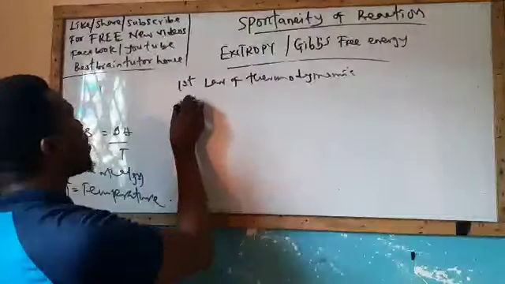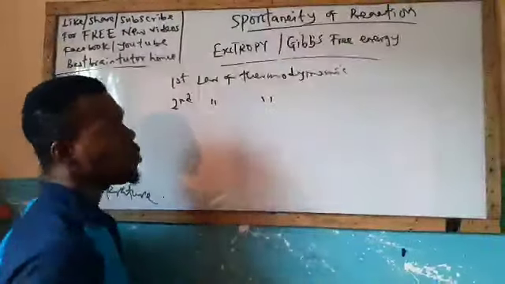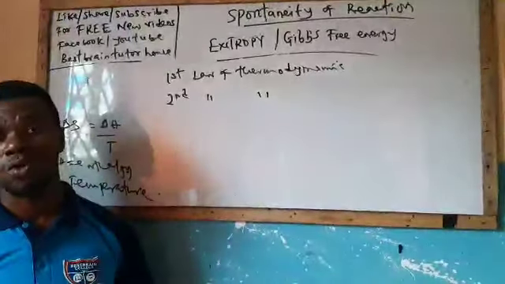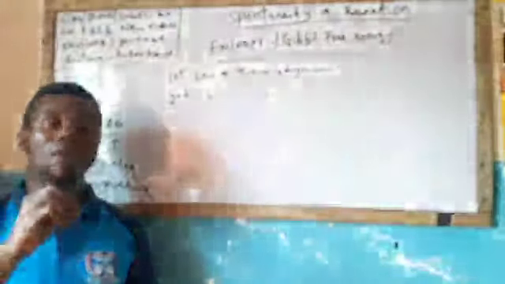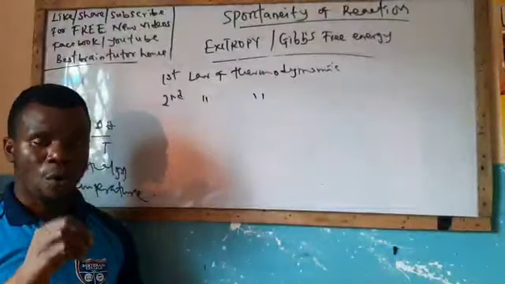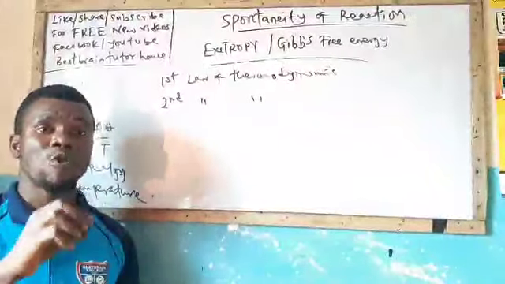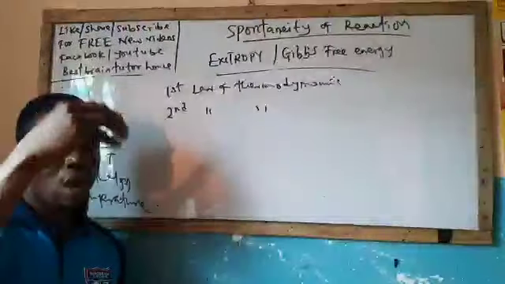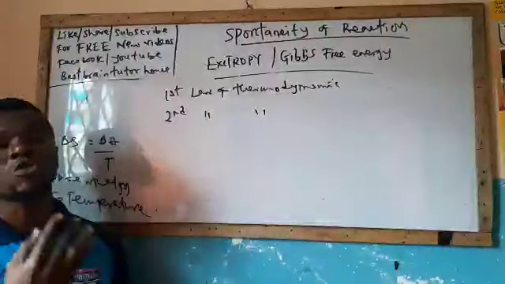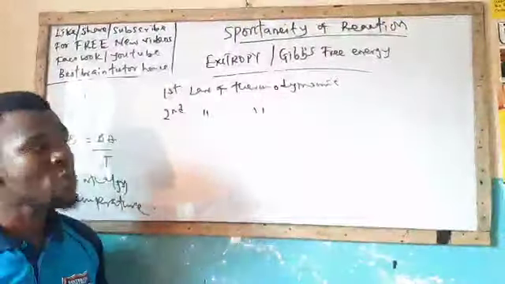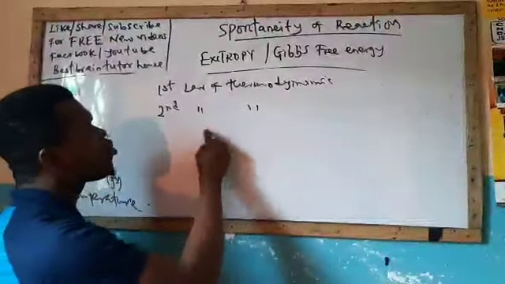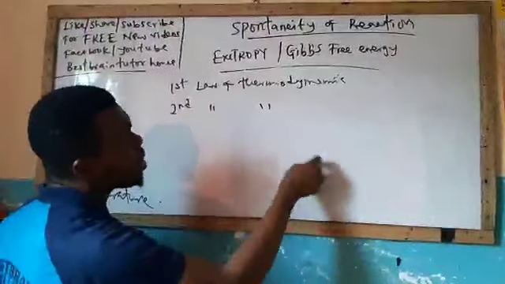Now the second law of thermodynamics is stated in both chemistry and biology, but for now we are looking at the case of chemistry. The second law of thermodynamics states that for a spontaneous process to occur, there will be an increase in entropy between the system and the surrounding. Meaning that for us to describe a reaction to be spontaneous, there will be an increased entropy between the system where the chemical reaction is occurring and the surrounding where the chemical reaction is not occurring.